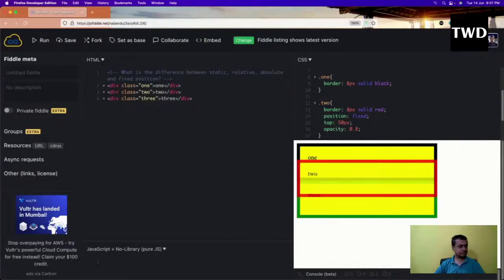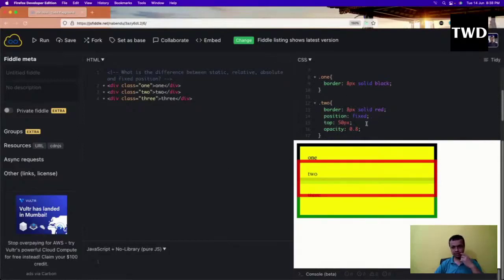To see position fixed we have to do something, because we cannot see it like this. Position fixed stays at its position even if you scroll.